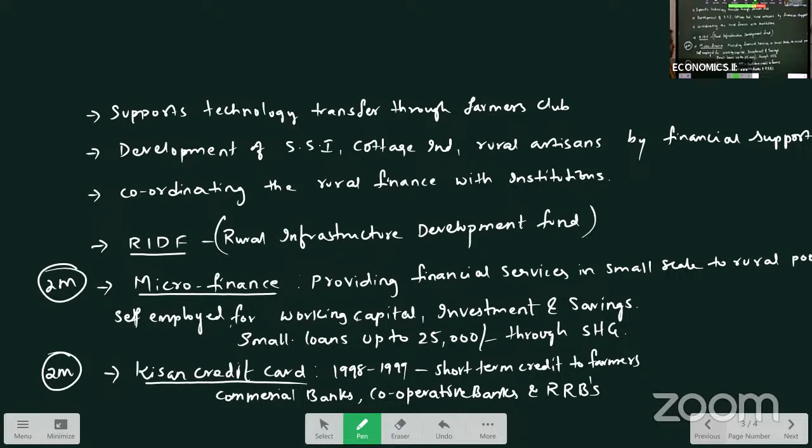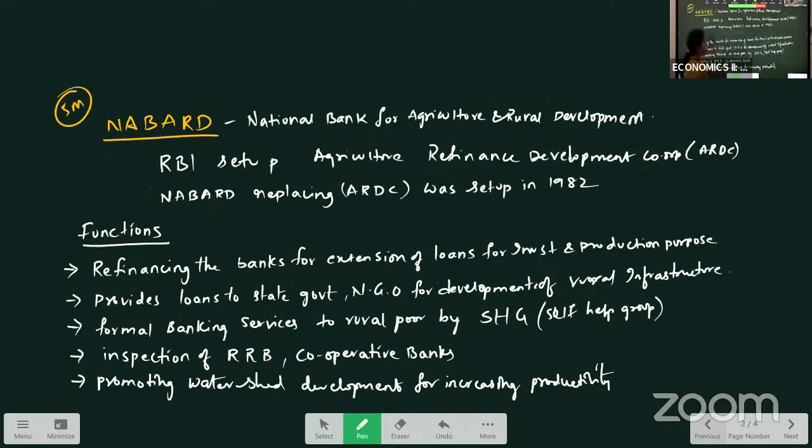So when you are writing this answer, you have to write down these functions. This question is very, very, very important for your 5 marks. Functions of NABARD. Just go through the functions of NABARD.